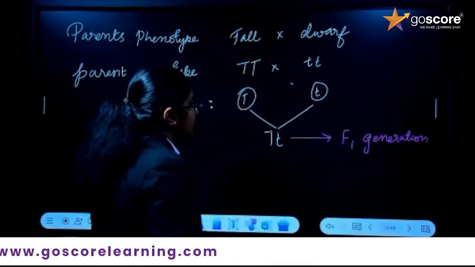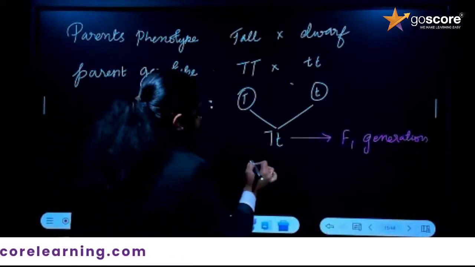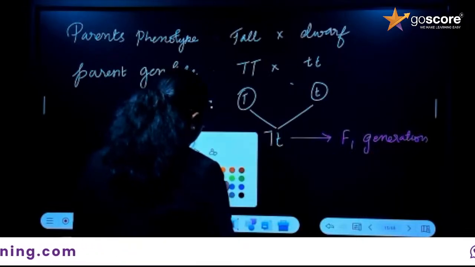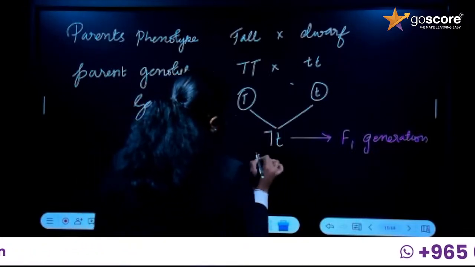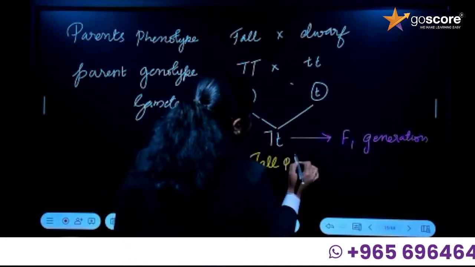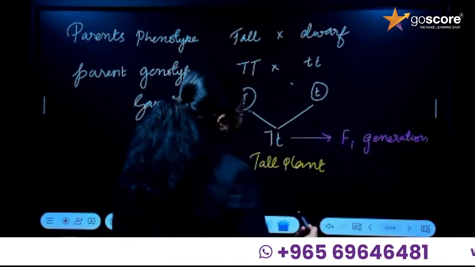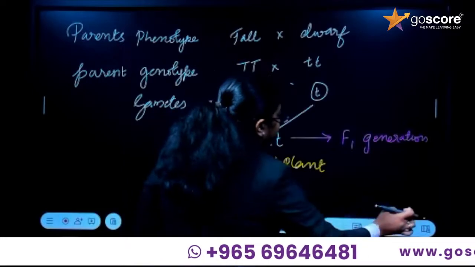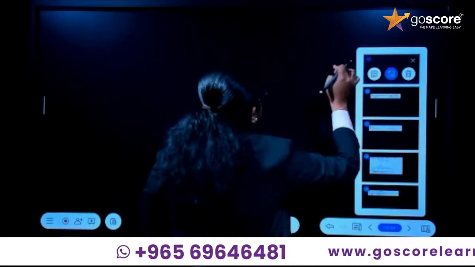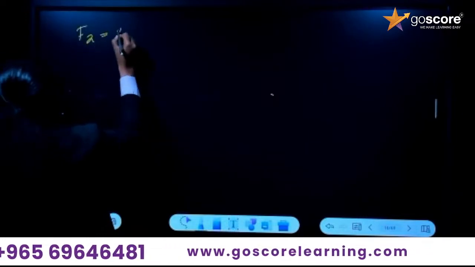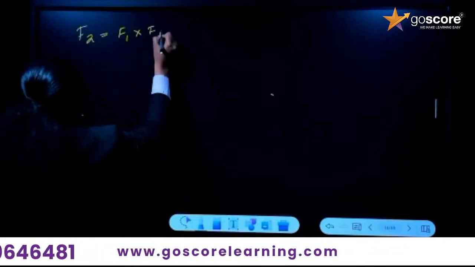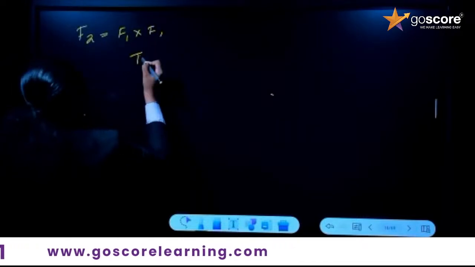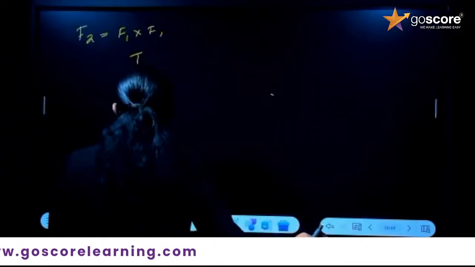This is the F1 generation, where you can observe the plant trait as a tall plant. What plant is it? Tall plant. Next, if we consider the F2 generation, what is F2? F2 is F1 crossed with F1, where you have capital T...